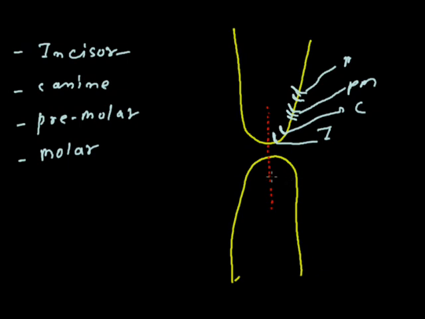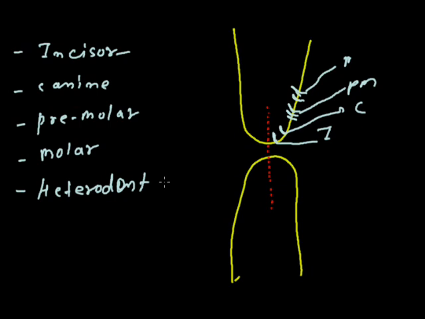In a human body, there are four different kinds of teeth present inside the mouth. So we have a dental segment which is simply termed as what? Heterodont. Heterodont is a structure in which the mouth has different kinds of teeth present inside it, and this heterodont is very important because it is a unique feature of the human body.